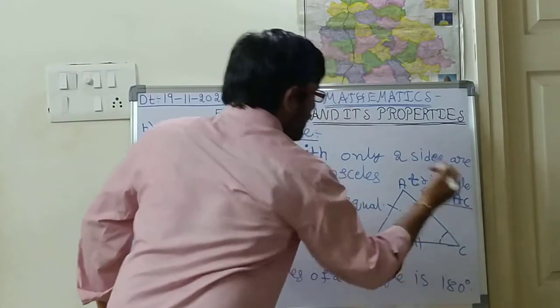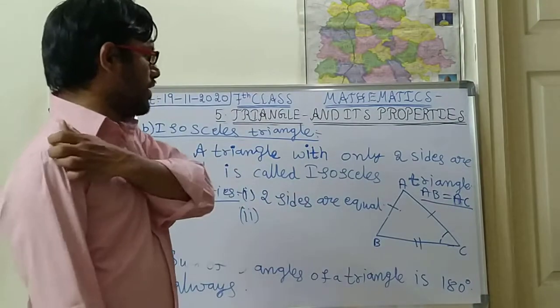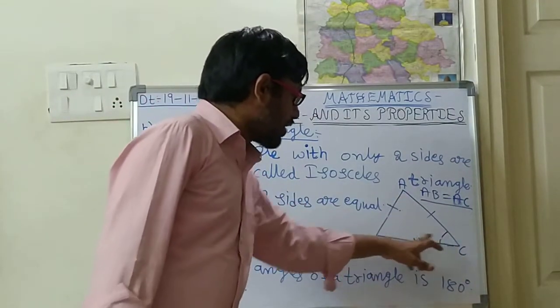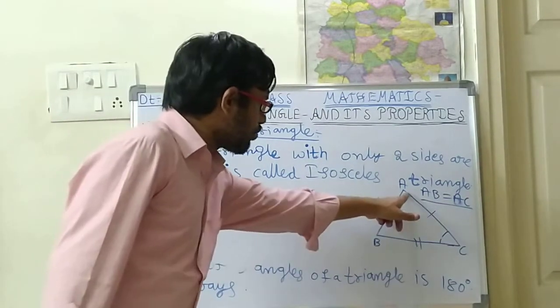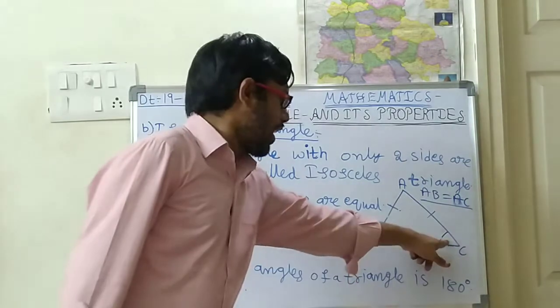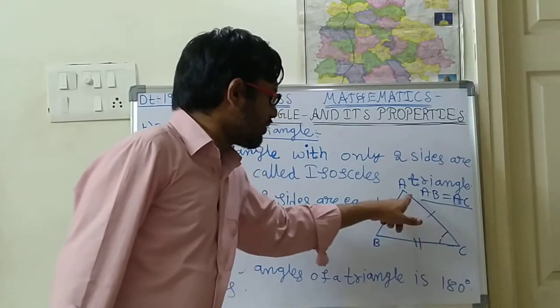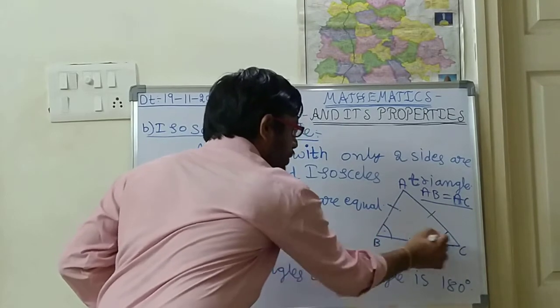For this, the opposite angles will become equal. What is the opposite angle for AB? That is angle C. And what is the opposite angle for AC? That is angle B. So these two also will become equal.